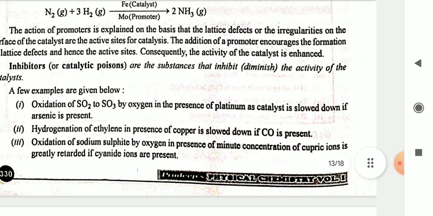First, oxidation of SO2 to SO3 by oxygen in the presence of platinum as catalyst is slowed down if arsenic is present. Second, hydrogenation of ethylene in the presence of copper is slowed down if CO is present. Third, oxidation of sodium sulfide by oxygen in the presence of a minute concentration of cupric ion is greatly retarded if cyanide ions are present.